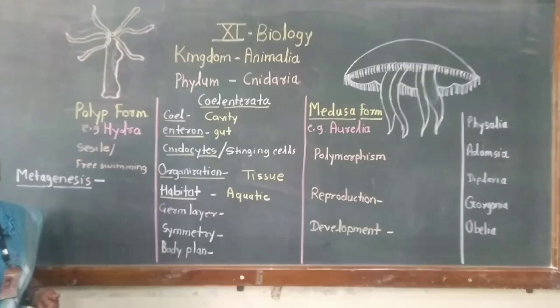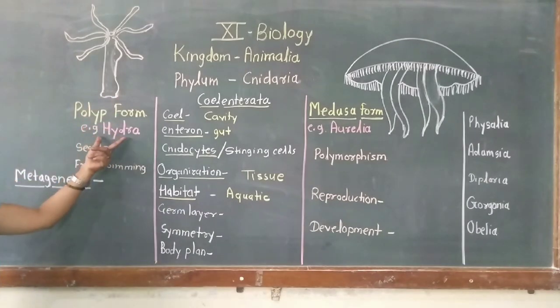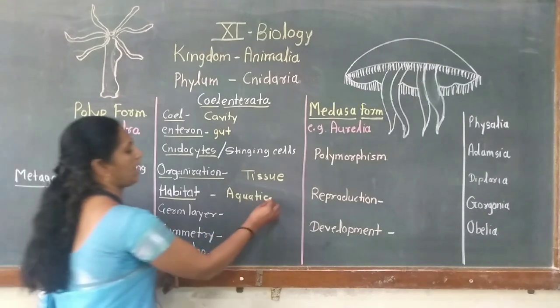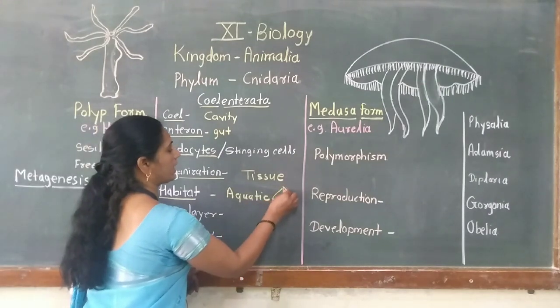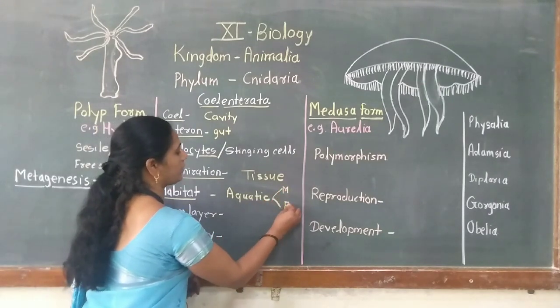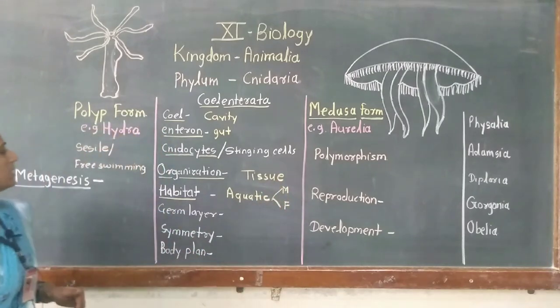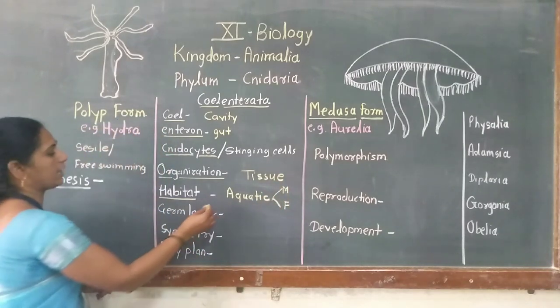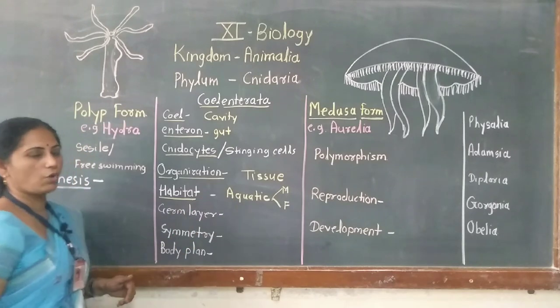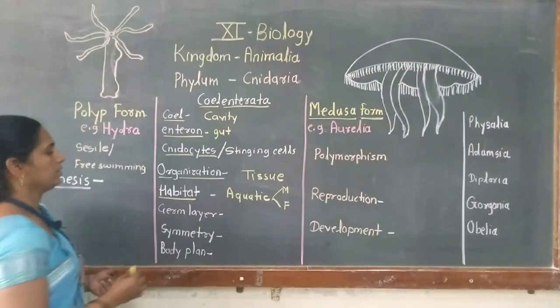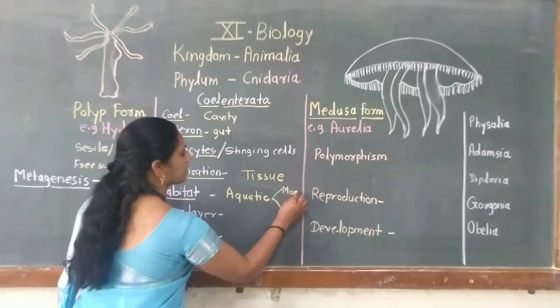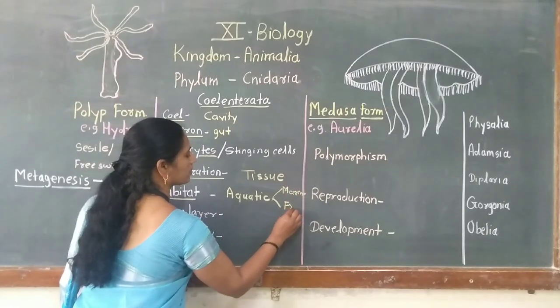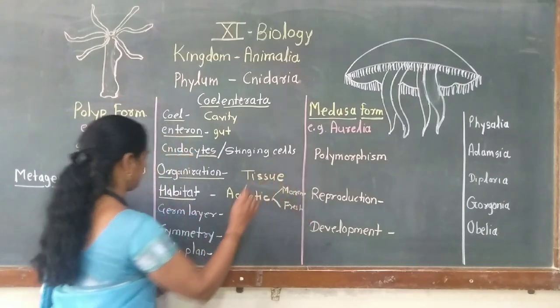One example of a freshwater cnidarian is Hydra. So they are found in both types of water, marine as well as fresh water, and they are called aquatic animals because they are found in water. Some are marine and some are freshwater animals.